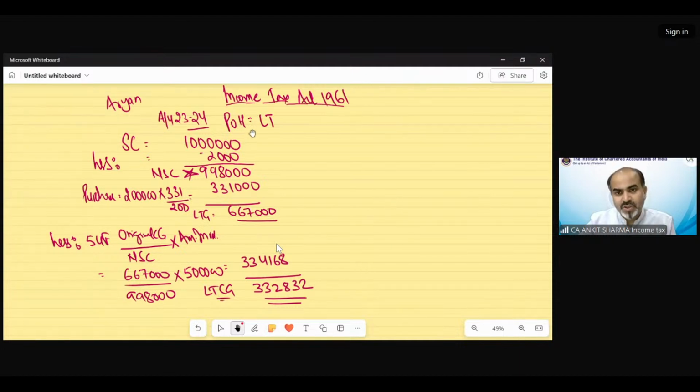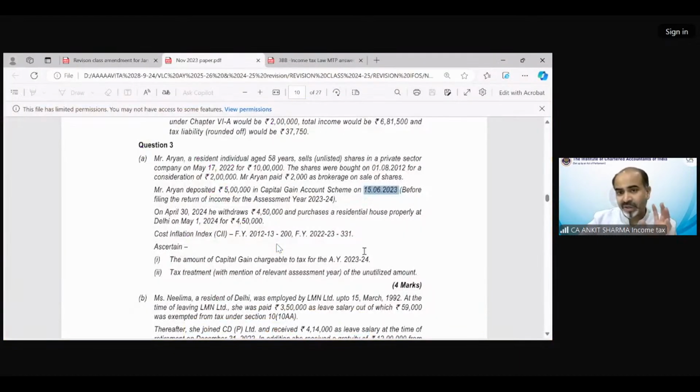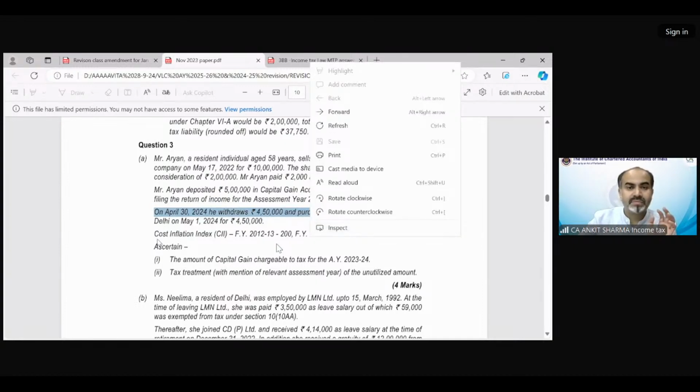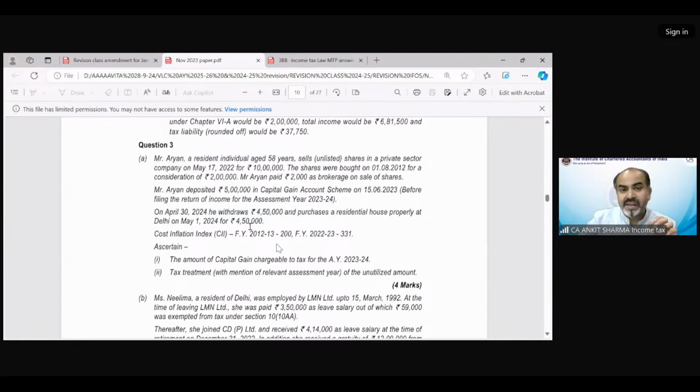Let me ask you a question from this examination question. Read it carefully. This line says on 30th April 2024, he withdrew 4,50,000 and purchased a residential property at Delhi on 1st May 2024 for 4,50,000.